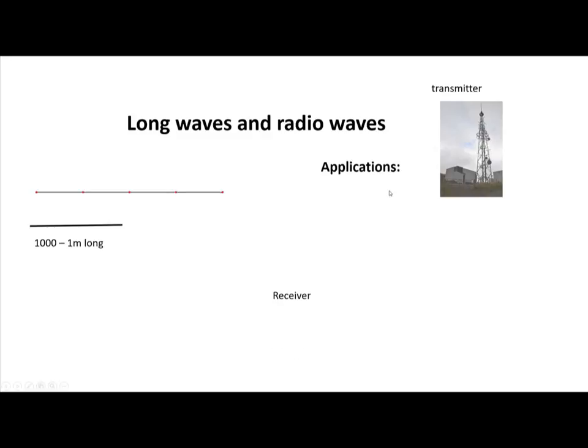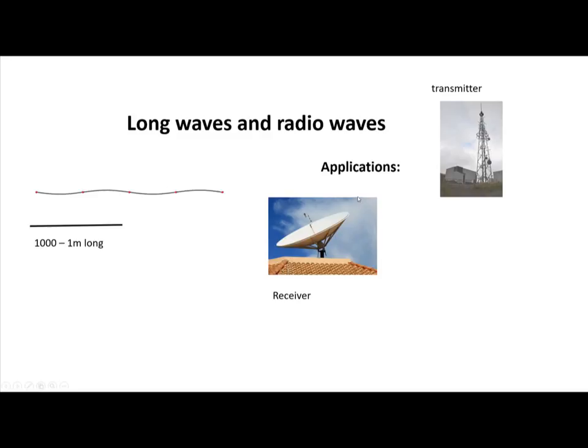You also have devices that can receive radio waves, and these are called receivers. For example, the satellite antenna dish that you have mounted on your roof. And notice that it's mounted on the roof, not inside the house, because once again, it needs to be able to receive a clear signal.